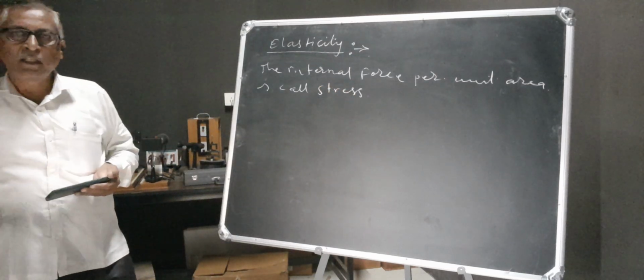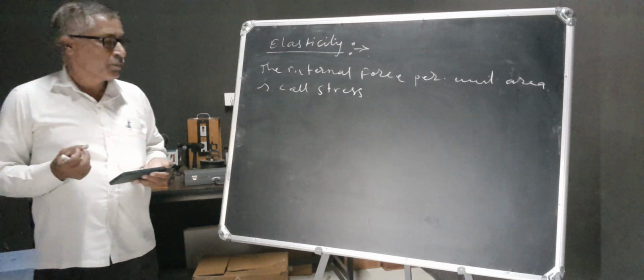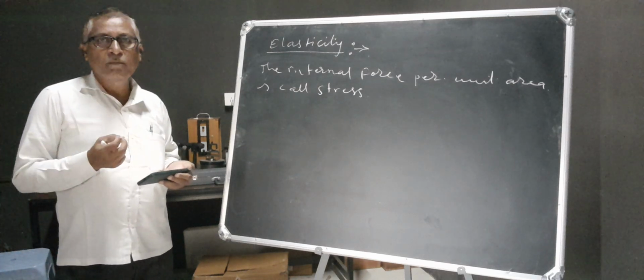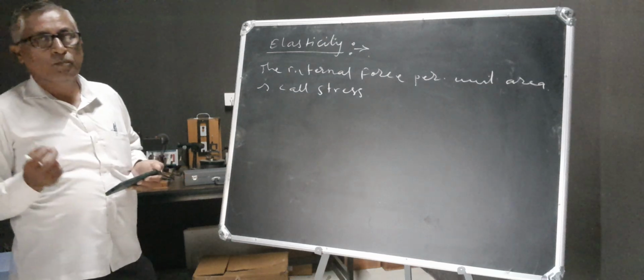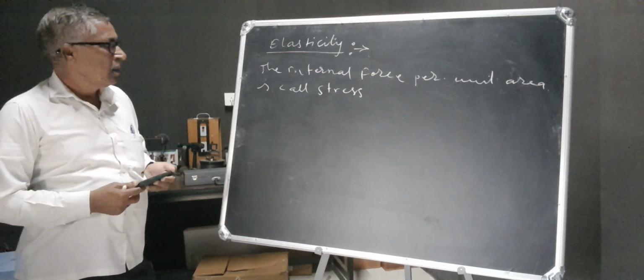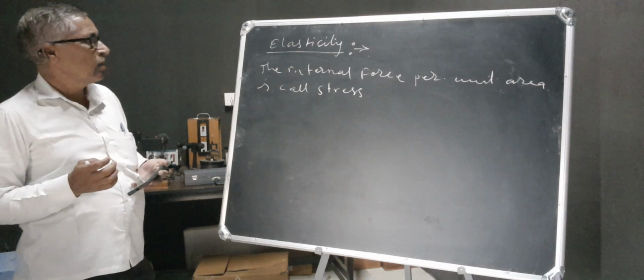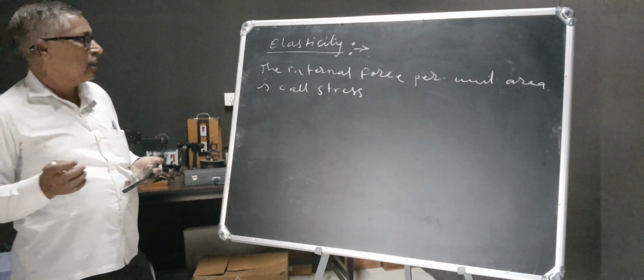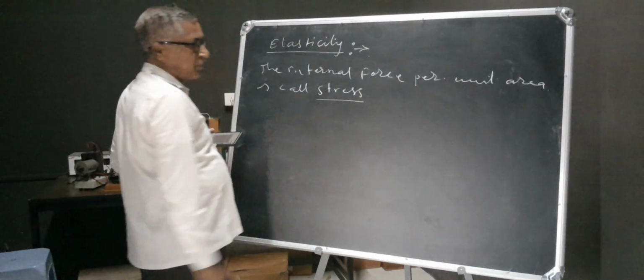As the body regains its original condition, that is the property of the material which regains its original condition, and this property of body is called the elasticity. As the body regains its original position, means there is some internal force, and that internal force per unit area is called the stress.